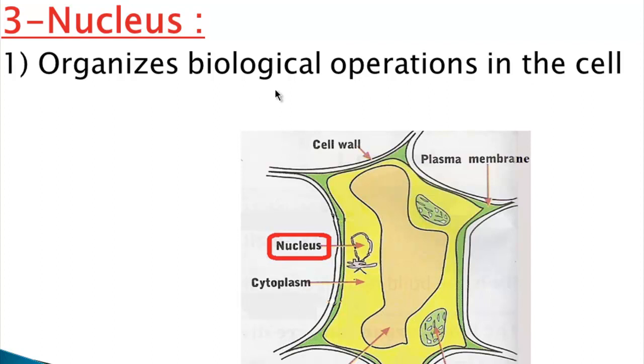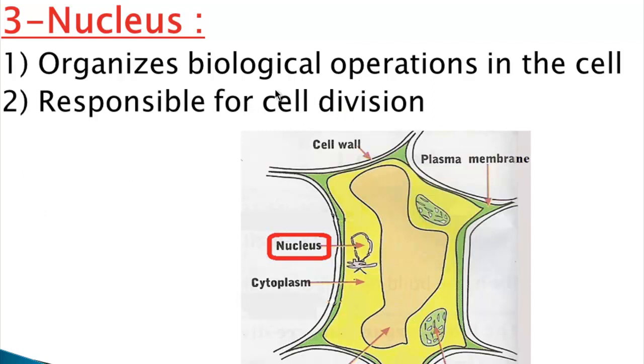Number two, the nucleus is responsible for cell division. Cell division is duplicating the cell. That means making more than one cell. It helps us to grow and form new cells.